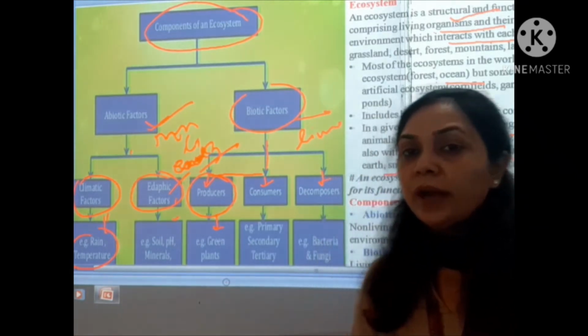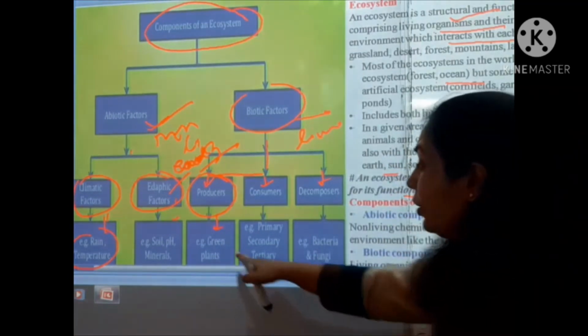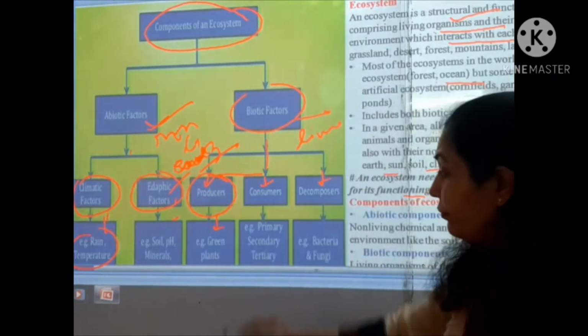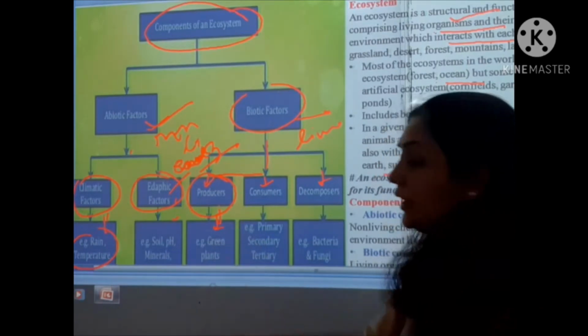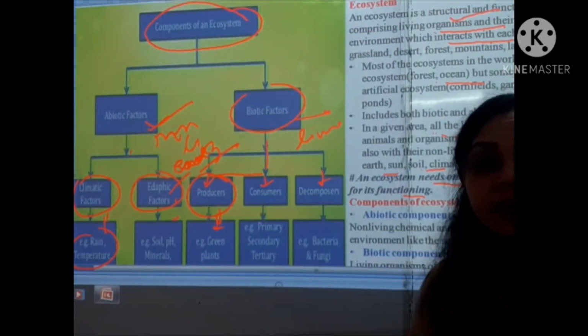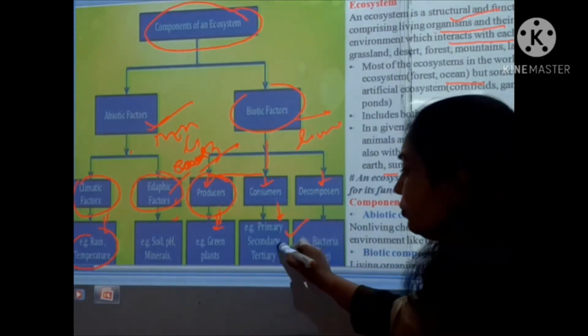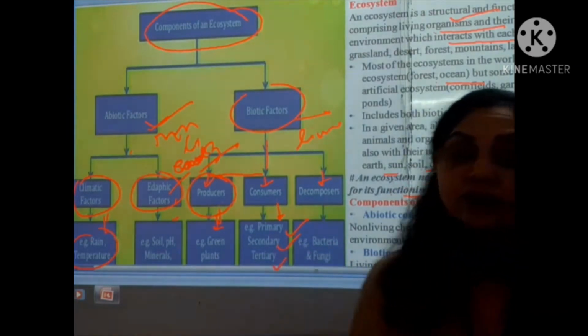So by taking inorganic materials, they prepare the food for themselves. So they are called the autotrophs or the producers. The next category is the consumers, in which there are the primary consumers, secondary consumers, and the tertiary consumers.